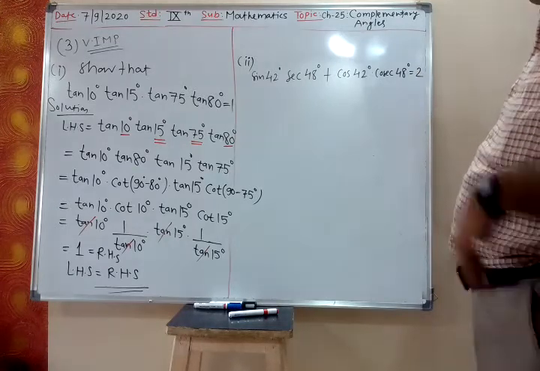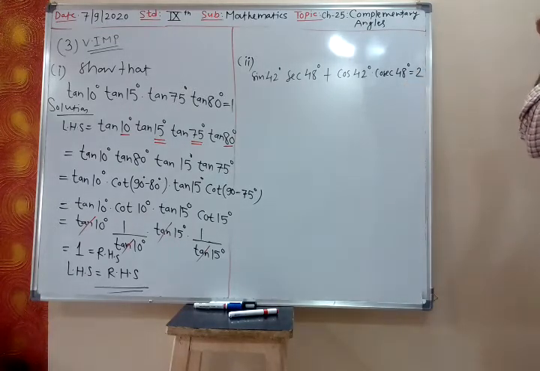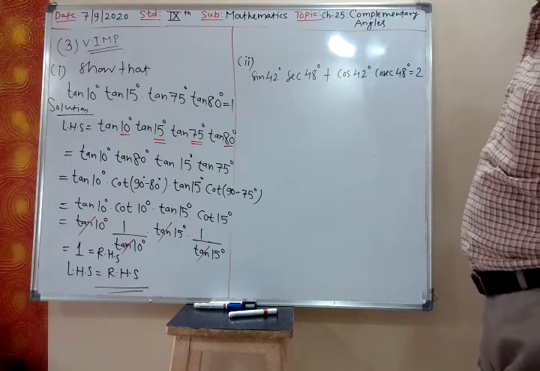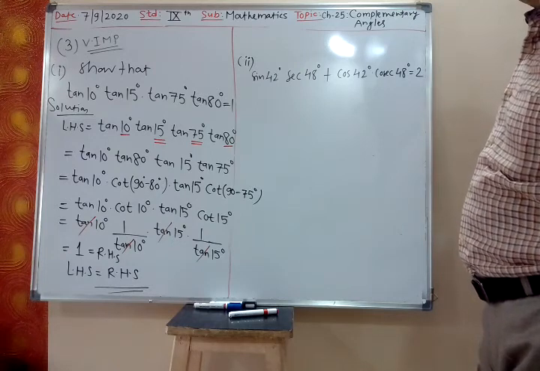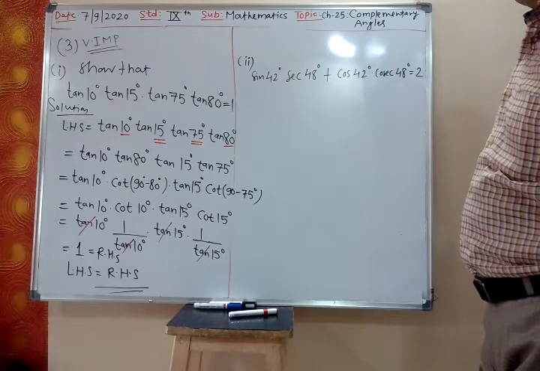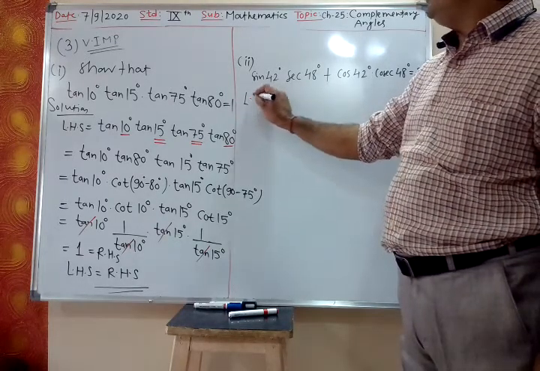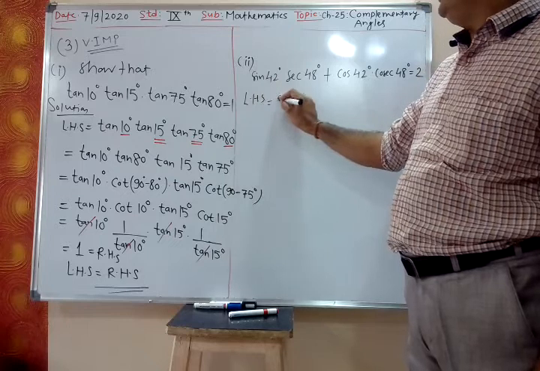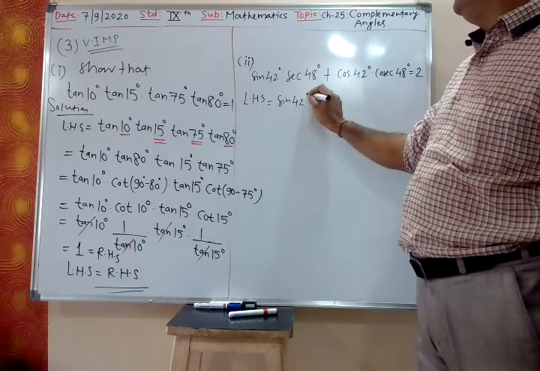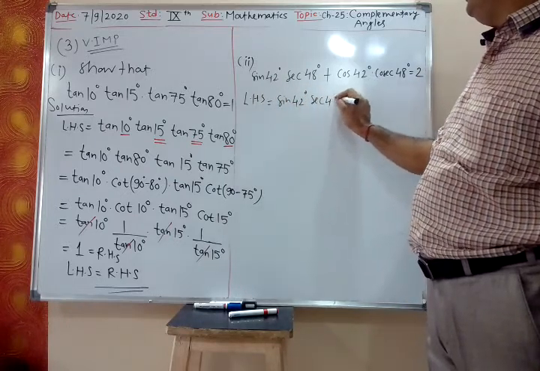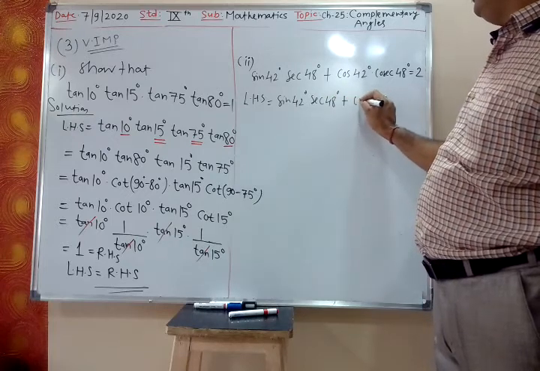Show that sin 42 degree into sec 48 degree plus cos 42 degree into cosec 48 degree is 2. So now we consider the left hand side. Left hand side is sin 42 degree into sec 48 degree plus cos 42 degree into cosec 48 degree.